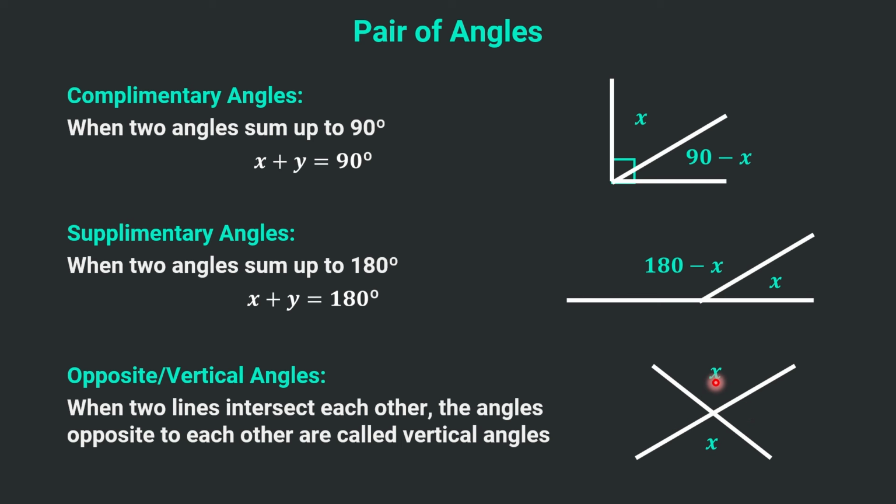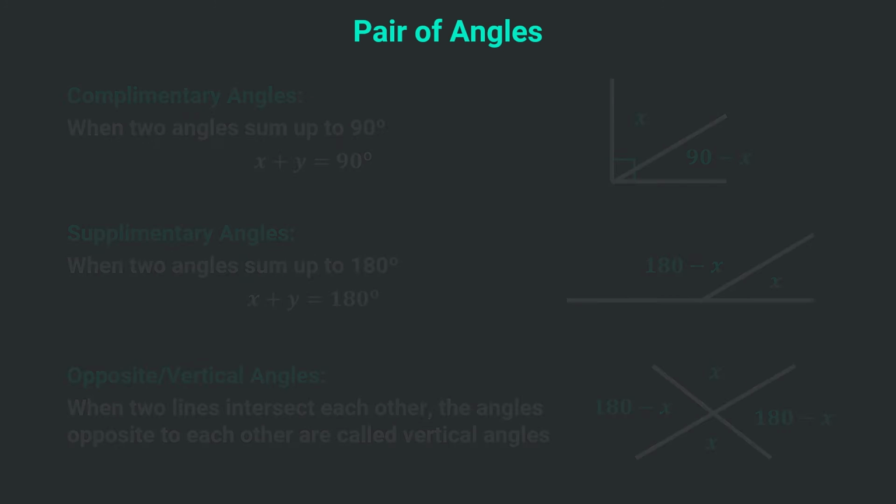If this angle is x, what would this angle be? As you can see, this was a complete 180 degrees because it was a line. Similarly, if this is a line, it will also make a complete 180 degrees. So if this part is x, the remaining part would be 180 minus x. And by the definition of opposite vertical angles, if this is 180 minus x, the other angle will also be 180 minus x. So if two lines are intersecting each other and you know one angle, you can easily find the remaining three angles.